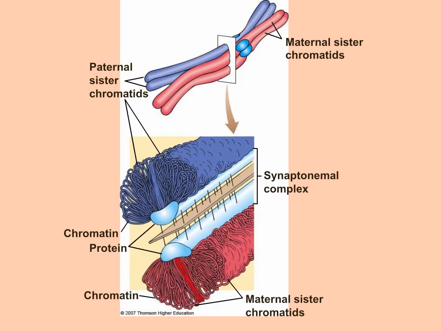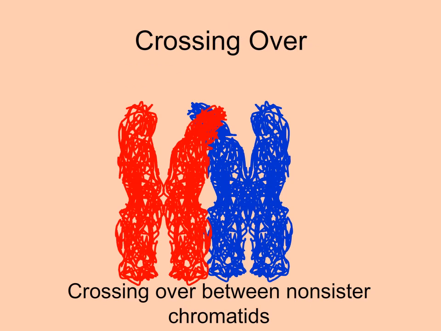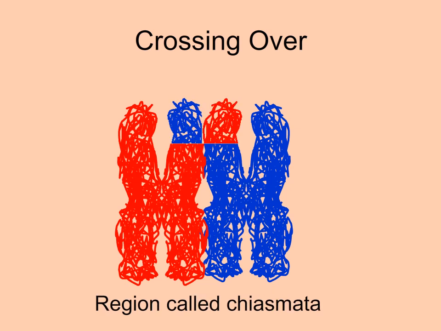Here is a diagram of a pair of synapsing homologous chromosomes in prophase 1. The synaptonemal complex is composed mainly of protein, and while the homologous pair synapse, another event can occur: crossing over. This is when genetic material is exchanged between non-sister chromatids. Crossing over can occur in multiple sections of the chromatids. The point where crossing over occurs is called the chiasma, or chiasmata if there are many regions of crossing over.